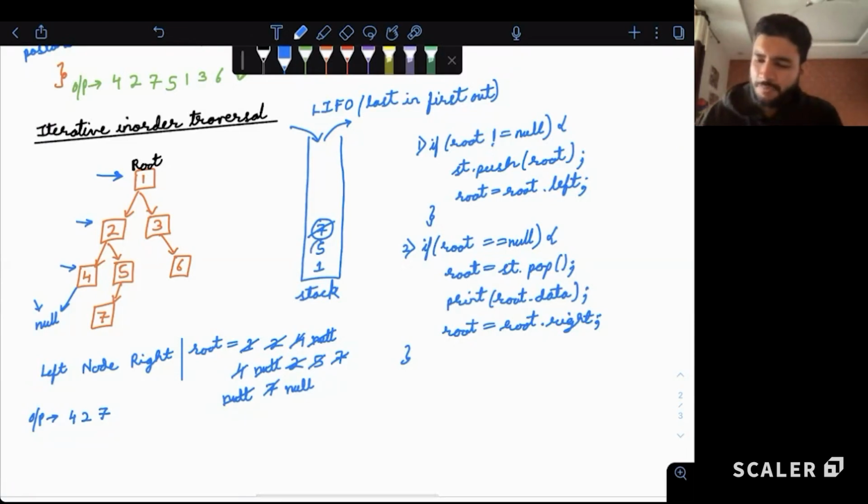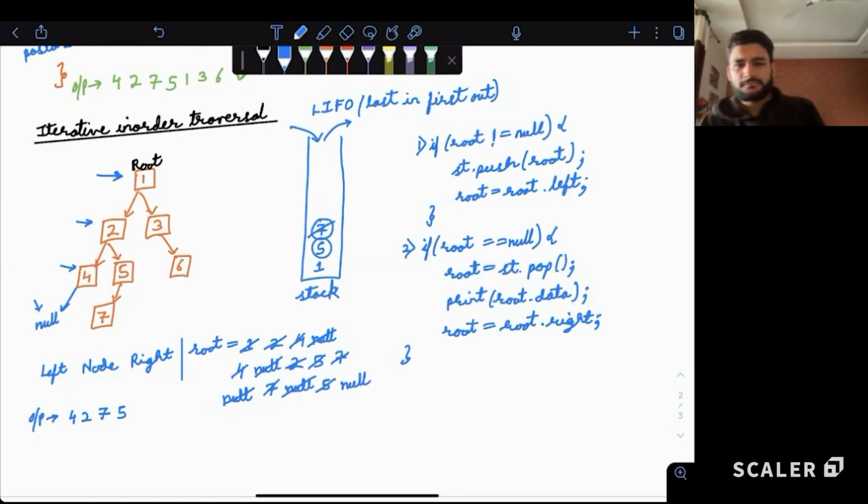Let's pick out the top from the stack, 5, because we will say left side of 5 is complete. So we just popped out, sorry, this is updated to 5. We printed 5 and then we'll move to the right child of 5. Right child of 5 is also null right now, right? We are currently over here, right child of 5. So basically these things are removed from the stack.